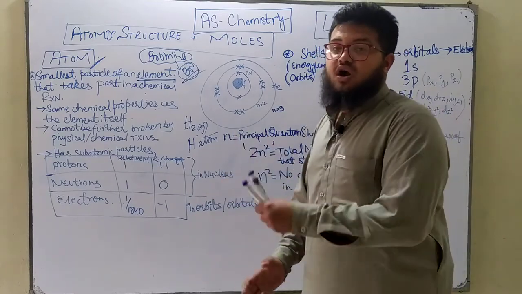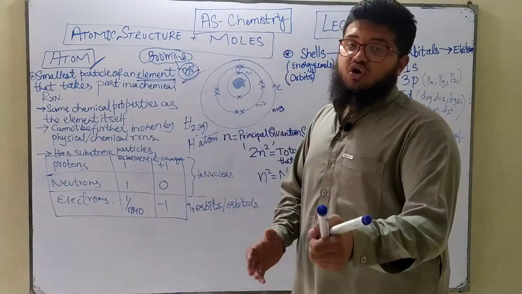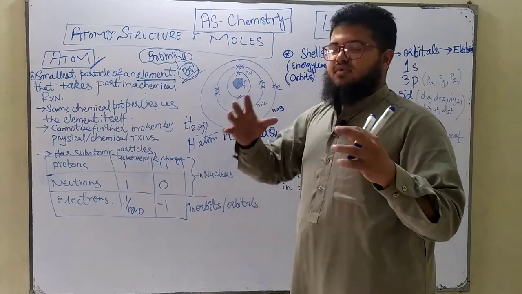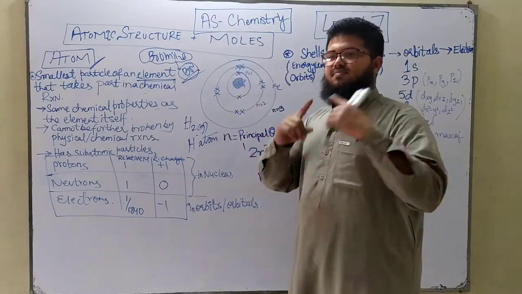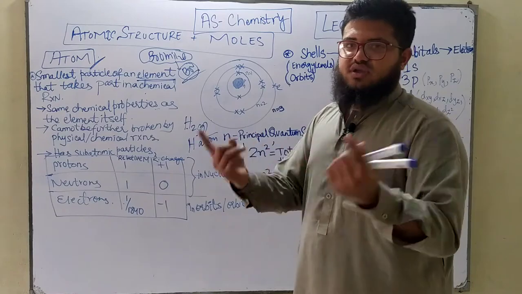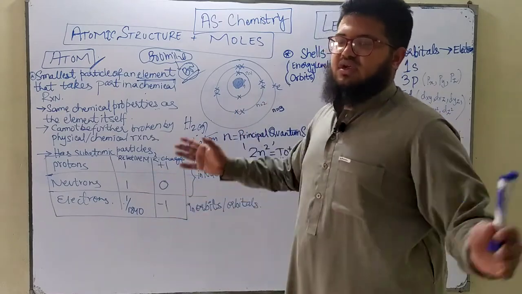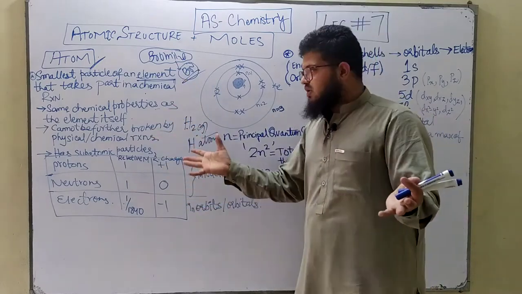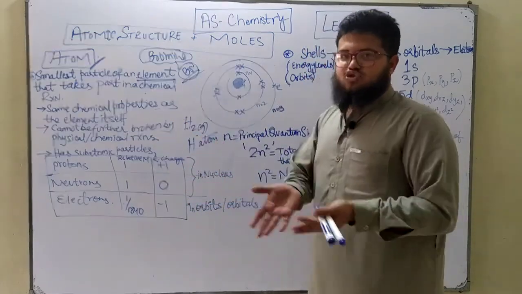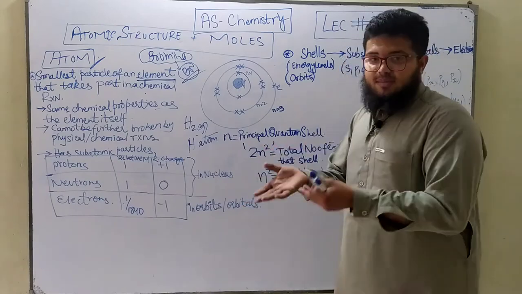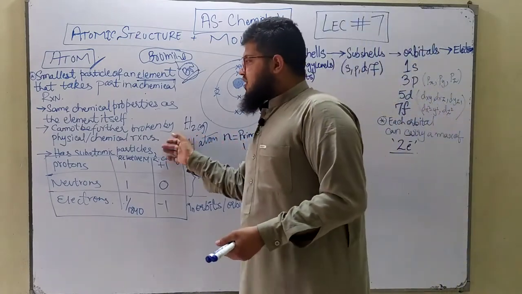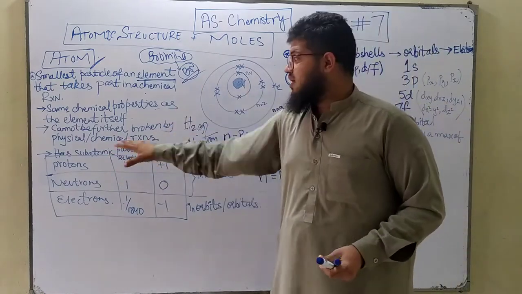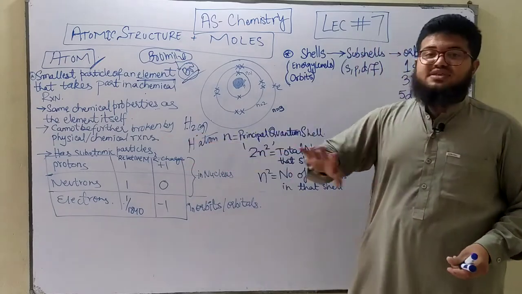You have to go to very extreme conditions, for example the high velocity accelerators used in very advanced physics, where they collide atoms at very high velocities and the atoms split into their subatomic particles. But that's not possible in a school laboratory. So in our syllabus, we are going to assume that atoms cannot be further broken down by simple chemical or physical processes.